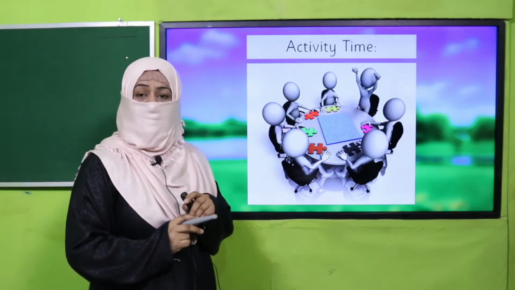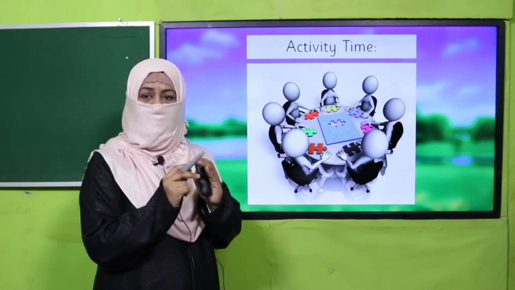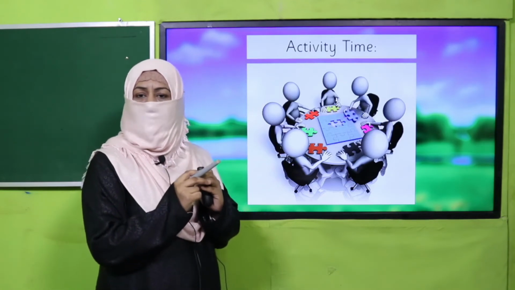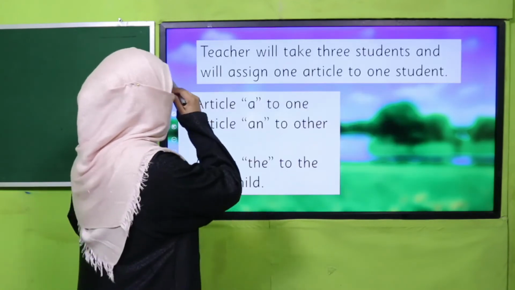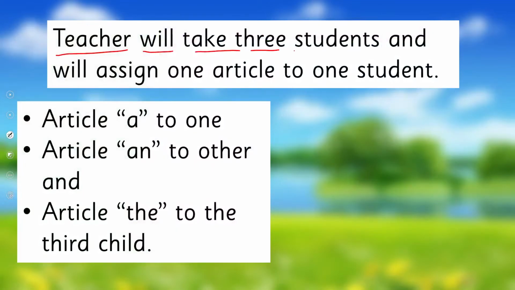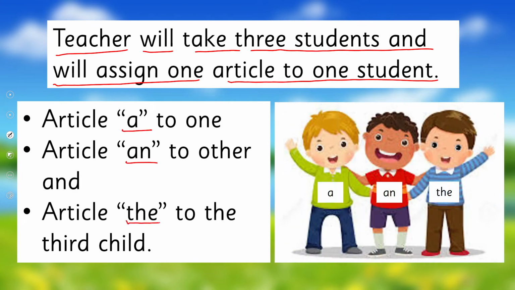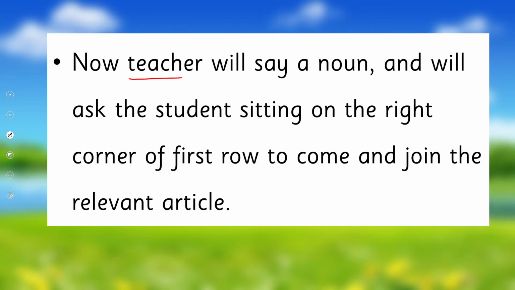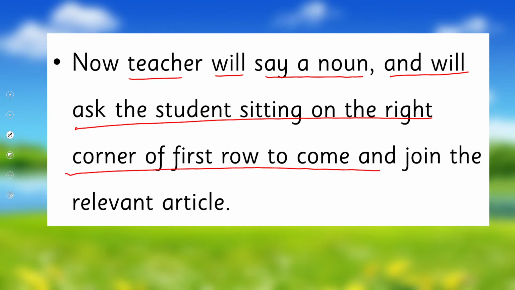Now we have learned all three articles, A, an and the. So we are going to practice it. What the activity is, teacher will take 3 students and will assign one article to one student. Article A to one, an to another, and the to the third child, like this. Now teacher will say a noun and will ask the student sitting on the right corner of the first row to come and join the relevant article.